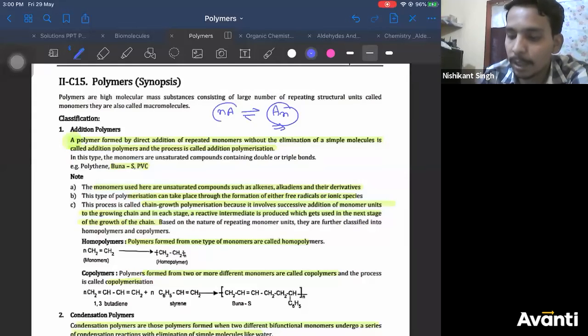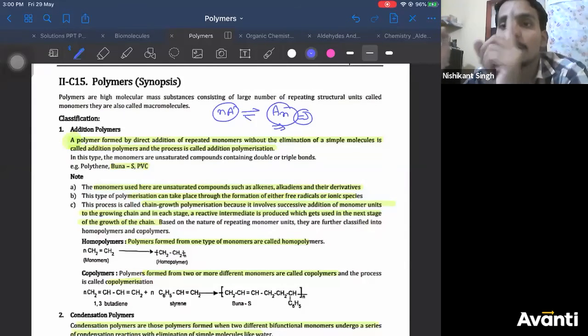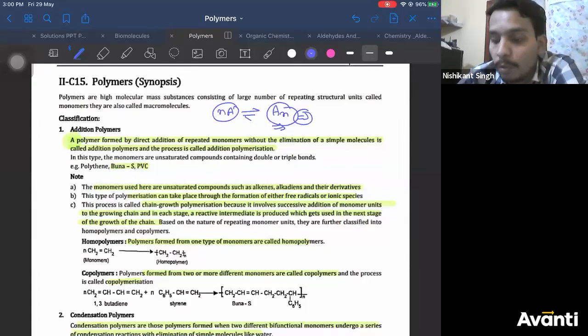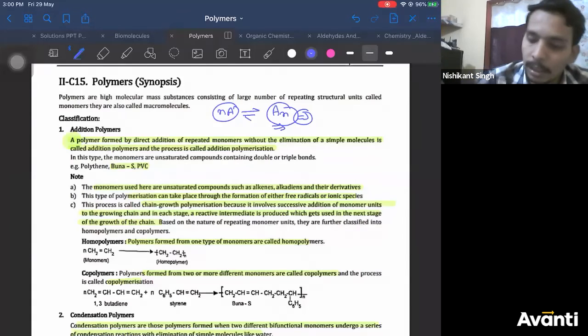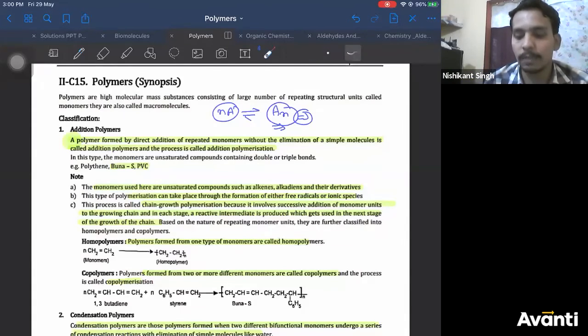When n species are combined to form one species, the species obtained from many species is called a polymer. It has high molecular mass. Now, what is the classification? Based on how they are formed, it can be an addition polymer or a condensation polymer, right? What are addition polymers?